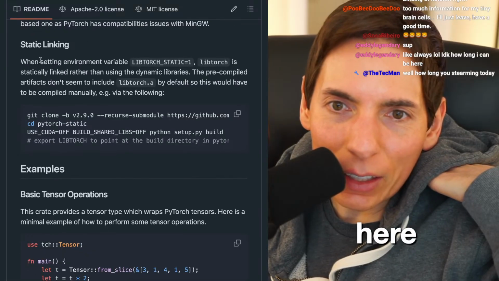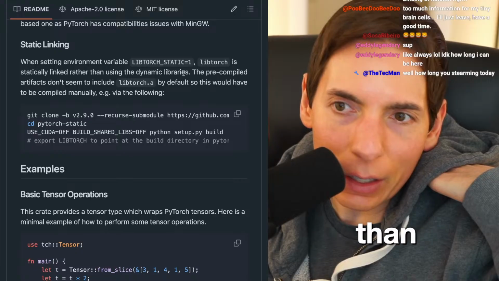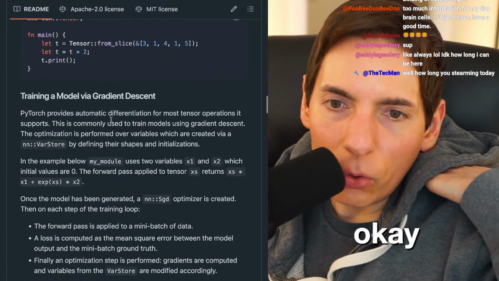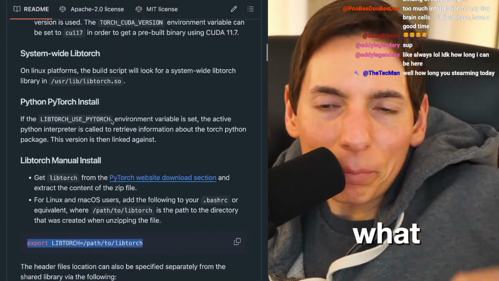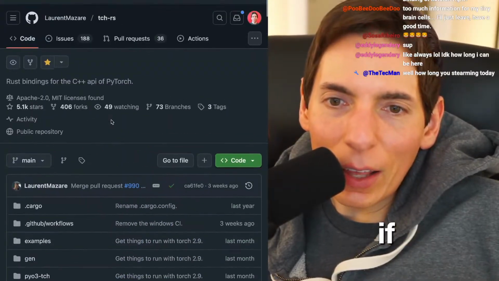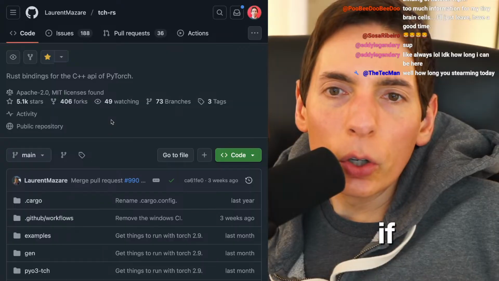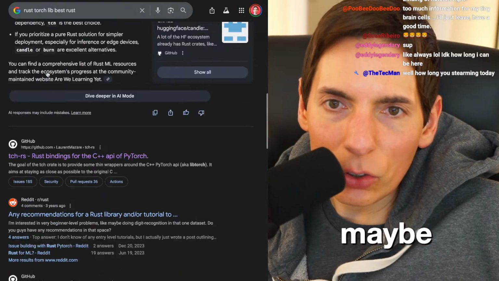Let's see here. Static linking. When setting the environment variable LIBTORCH_STATIC, libtorch is statically linked rather than using the dynamic libraries. Okay. So there's a couple of options, but it looks like we have to do extra work. You know what? I don't know if I want to do that. I wonder if there's something different we could do.